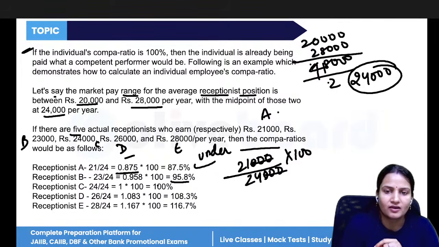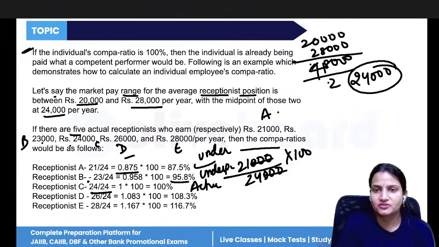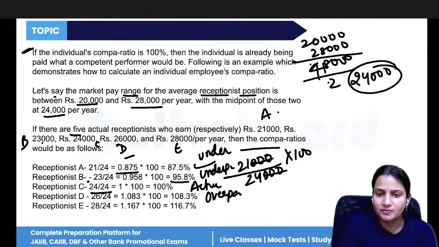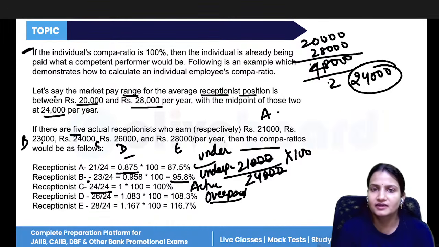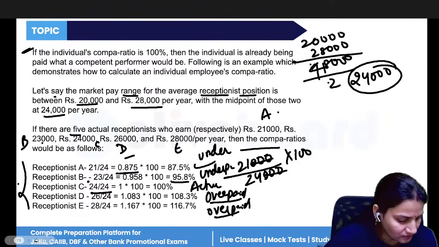The second is also less than 100, because you are giving your receptionist a salary of 23,000 and the fair value is 24,000, again underpaid. C is actually paid 24,000, which is the market standard. Receptionist D is getting a salary of 26,000 and the market standard is 24, so overpaid. Why does a company overpay? Because of experience or highly skilled employees. That is why the company can pay over the market standard. So that is how to calculate the compa ratio.